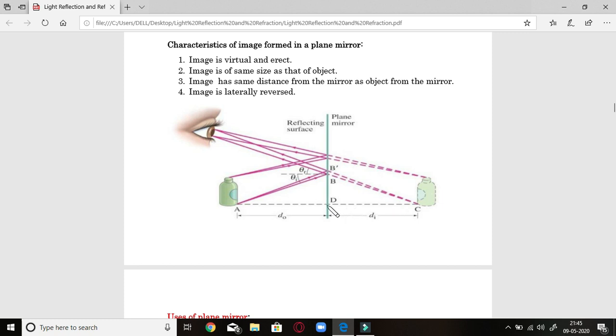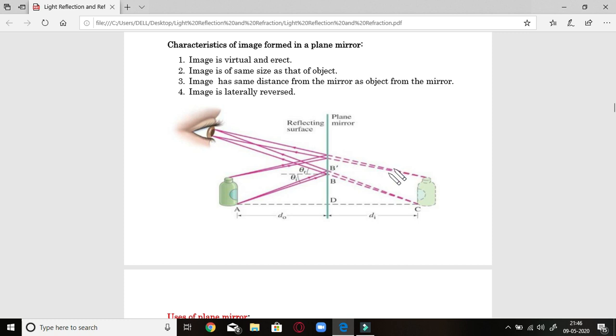Now the distance between the mirror and image, that is di, is equal to do, the distance between the mirror and object. Both are the same, so do will be equal to di. This means if you place this object or bottle at 5 meters from the mirror, the image will also be 5 meters behind the mirror. So the distance between the image and object will be 10 meters in that case. So this rule is also followed by the plane mirror.